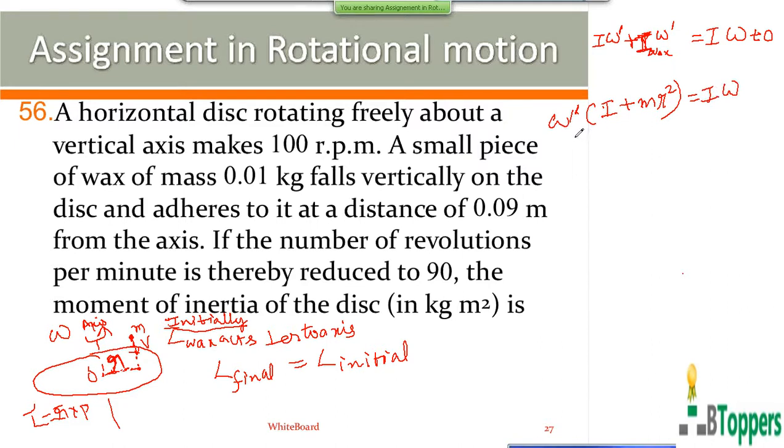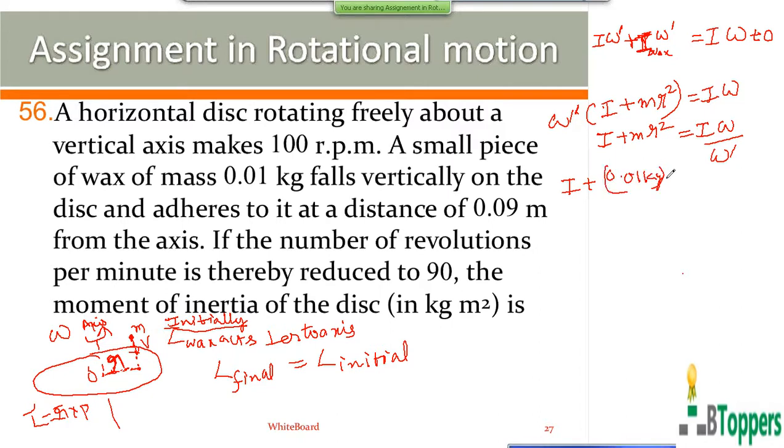So for the new value of omega dash, from this you can write I plus m r square is equal to I into omega by omega dash. Here small m is the mass of the piece of wax, that is 0.01 kg.